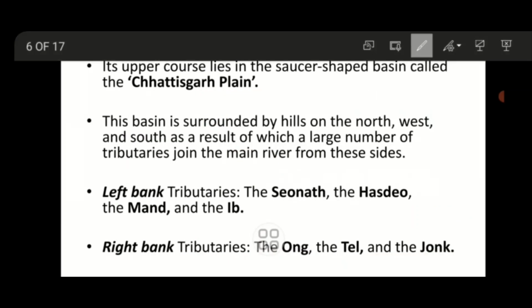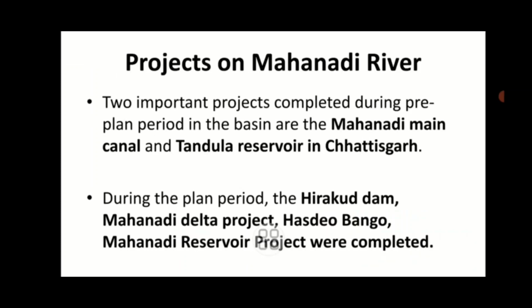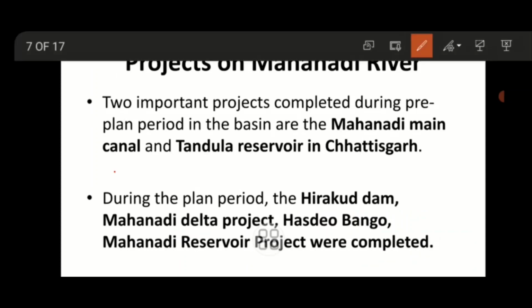And the tributaries of Mahanadi are Sionath, Hasdeo, Mand and Ib, which are left bank tributaries. Ong, Tel and Jonk are right bank tributaries. And two important projects are completed on this Mahanadi river. One is the Mahanadi main canal and the Tandula reservoir in Chhattisgarh.